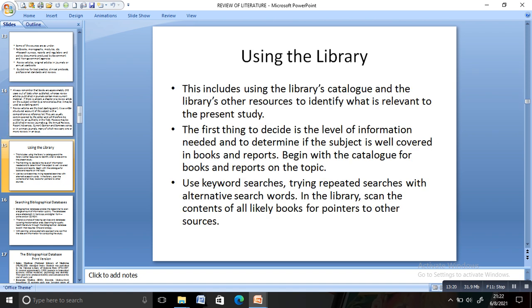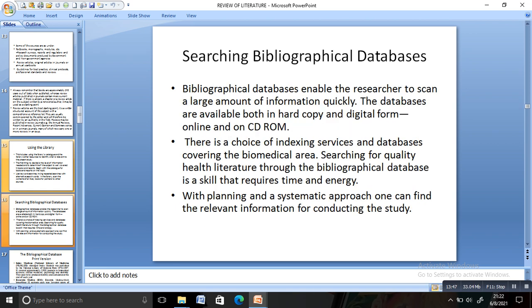You can use the library. You all know about a library. In a library, we have a huge number of books, and we also have catalogs. You should search the library catalogs, and you can find the books we need for doing our research. And you can search the bibliographical databases. These bibliographical databases are available in both hard copy and digital form, that is, online and CD-ROM.